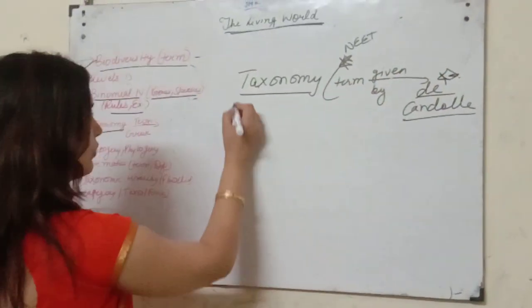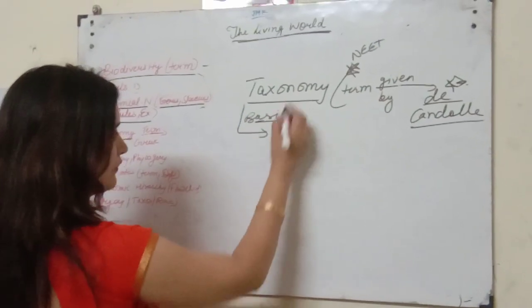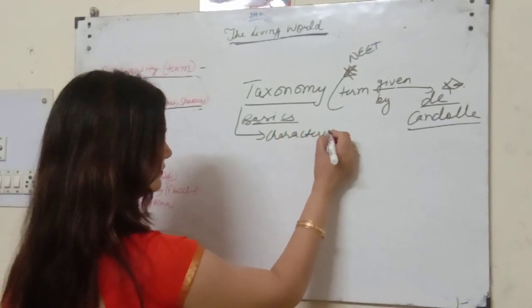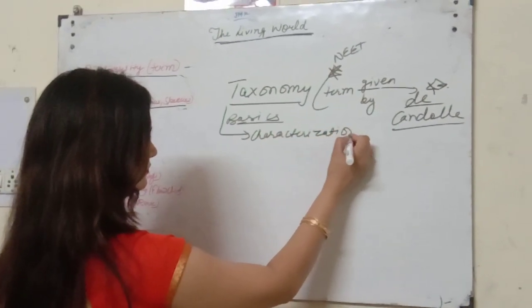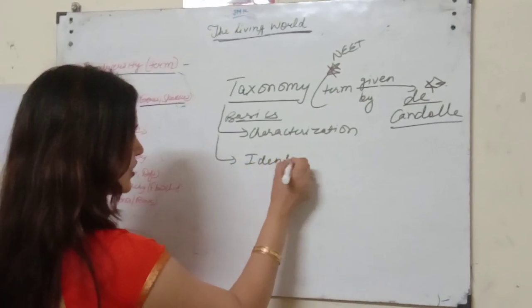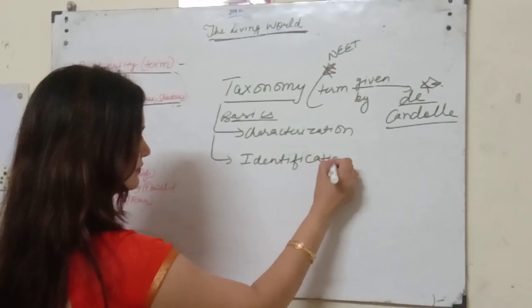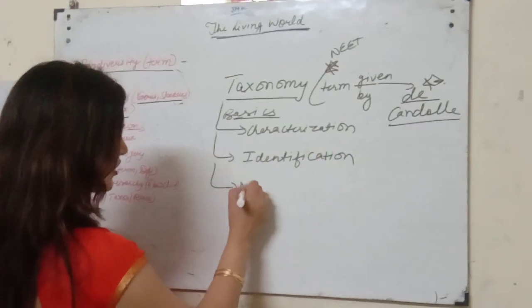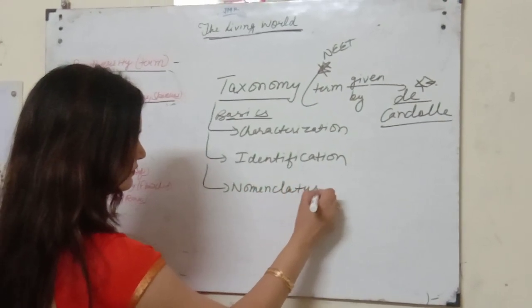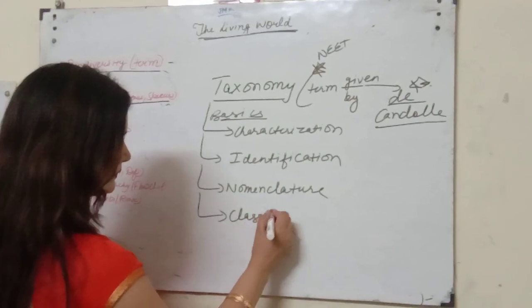Alright. So what are the basics of taxonomy? That is characterization of organism, that is identification, and that deals with nomenclature, and that again with classification.